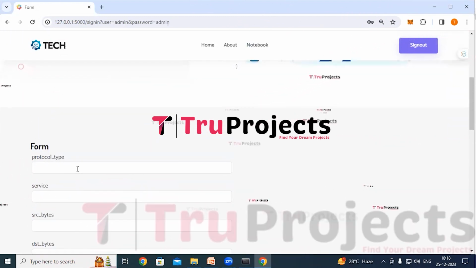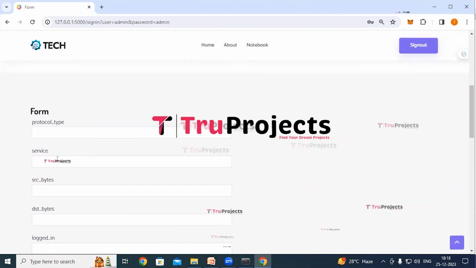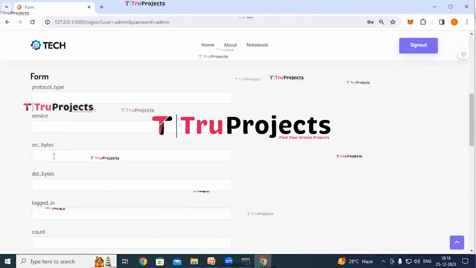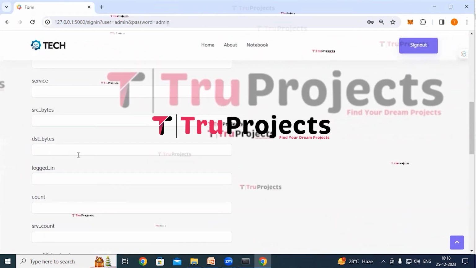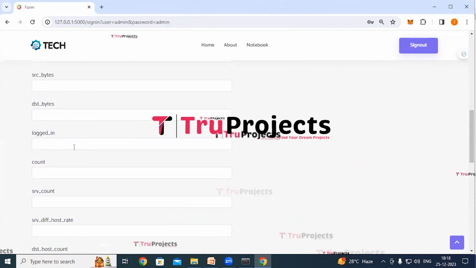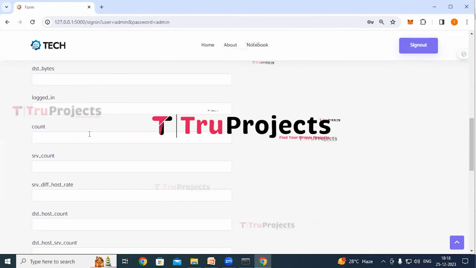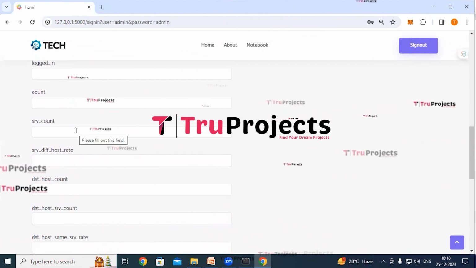The first one is protocol type. It identifies the network protocol used in the data such as TCP or UDP. Service specifies the network service being accessed or utilized. SRC bytes represents the number of bytes sent from the source. DST bytes represents the number of bytes received at the destination. Logged in indicates whether user is logged into the system. Count refers to the number of connections to the same host. SRV count represents the number of connections to the same service.